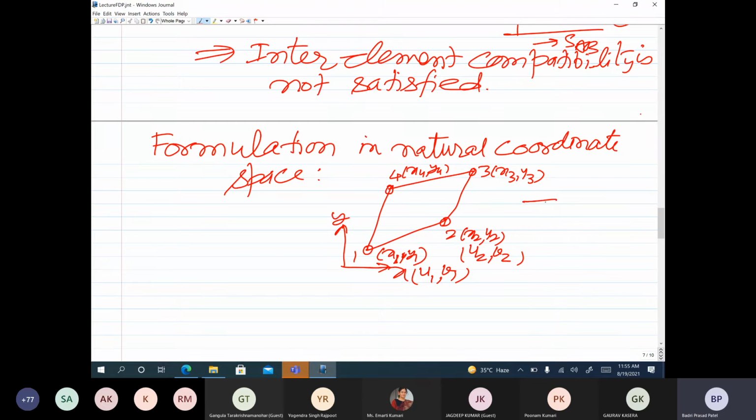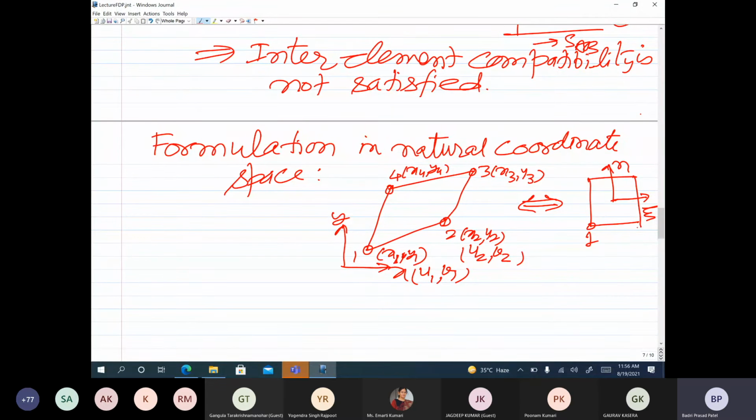Now what we do, we map this element to the natural coordinate space. What are natural coordinates? Natural coordinates are coordinates which vary from -1 to +1. So now this element, an arbitrary quadrilateral in xy coordinate space, is mapped to a square in the natural coordinate space. Let us say the natural coordinates are xi and eta.